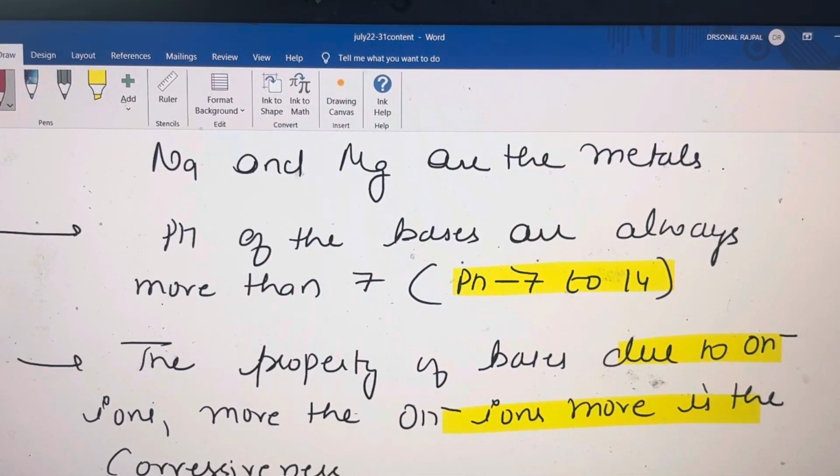And the pH of the bases is always more than 7, students, means the pH of the bases is between 7 to 14, or you can say above 8 to 14 I have to say, because whatever bases there are, students, their pH is more than 7, because those whose pH is 7 are neutral.